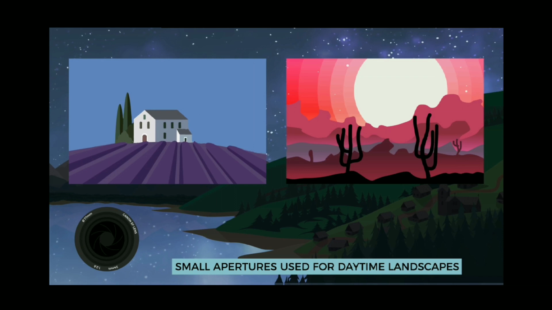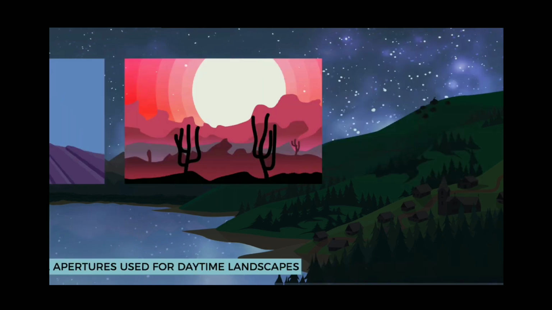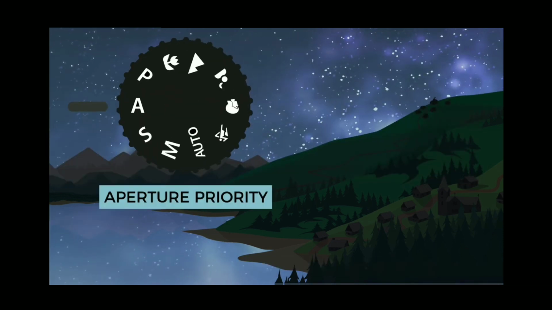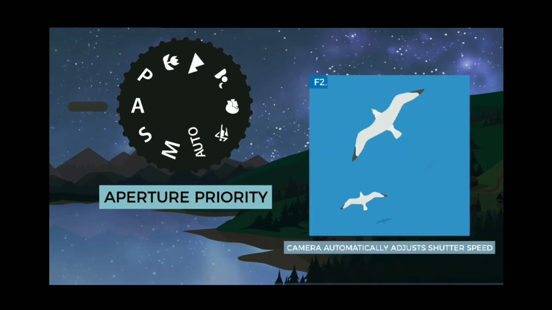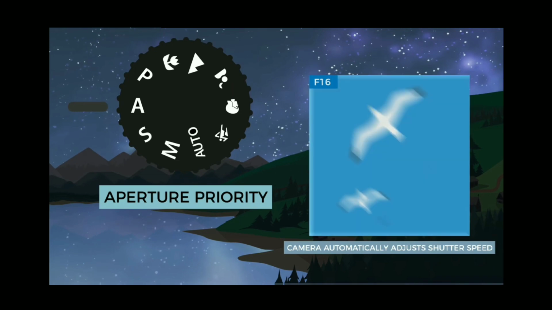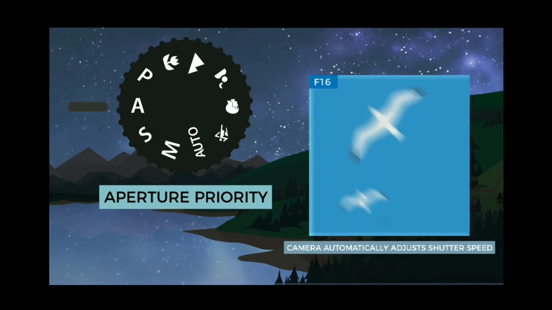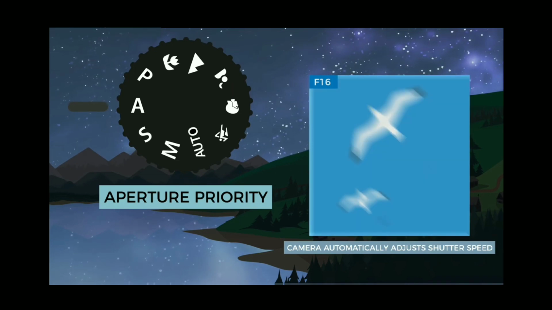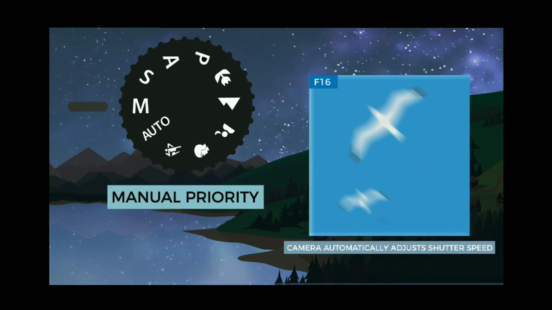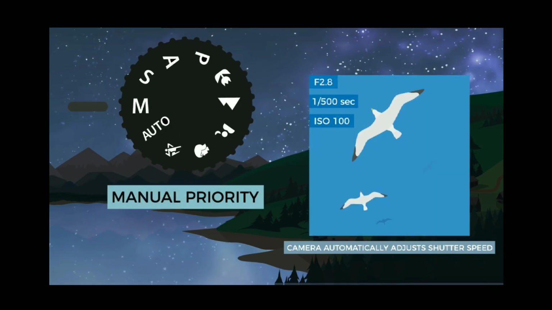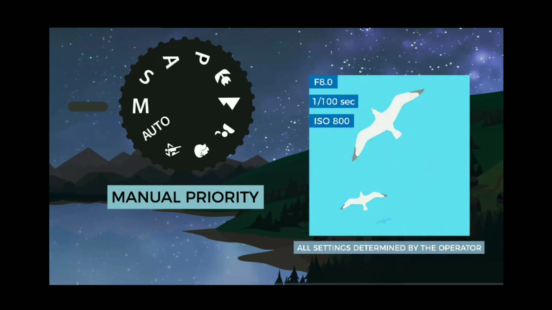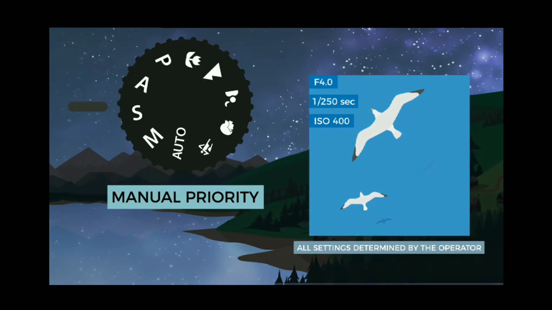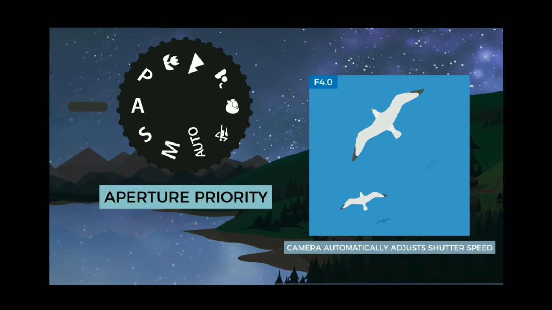To enable manual adjustment of aperture values, set your camera to either aperture priority or manual mode. Aperture priority will let you change aperture values manually, while leaving shutter speed and ISO up to the camera's internal metering system. Manual mode lets you control every aspect of the camera, allowing you to change ISO, aperture, and shutter speed. I personally leave my camera in aperture priority mode 99% of the time for most types of photography,